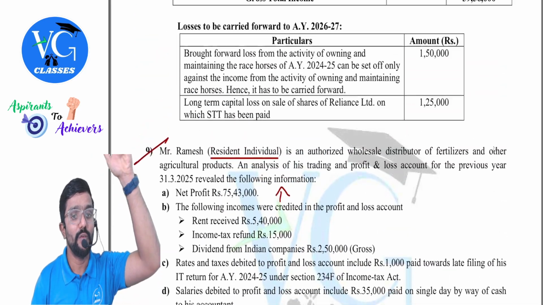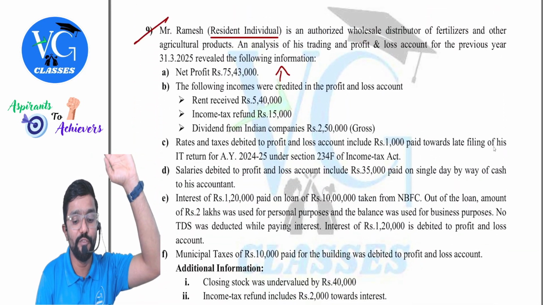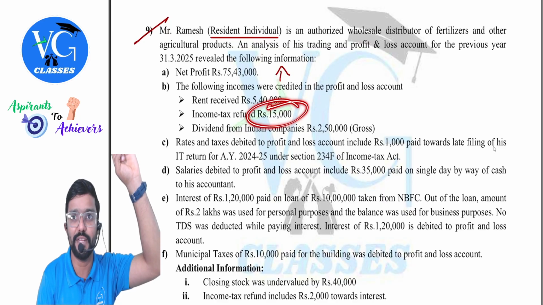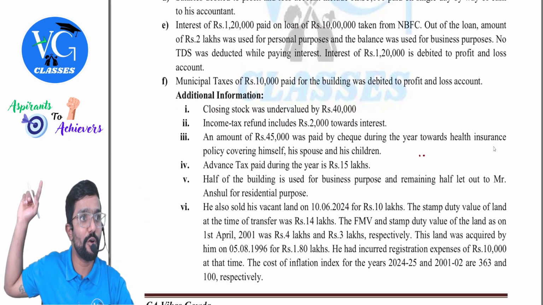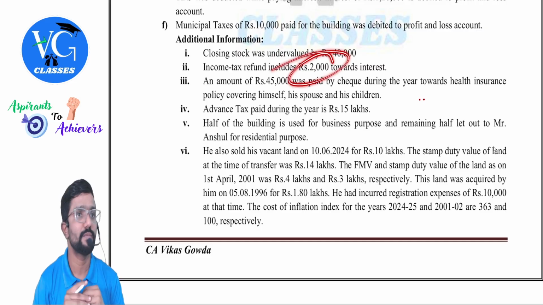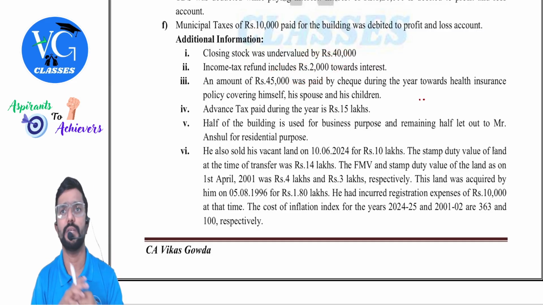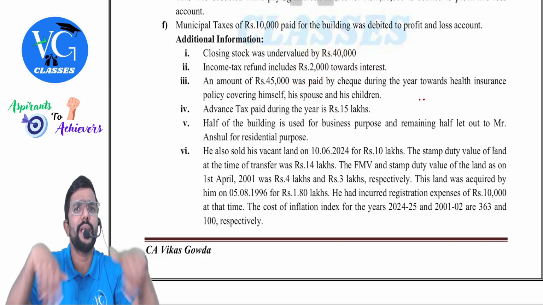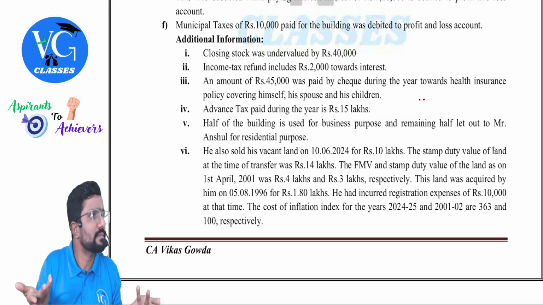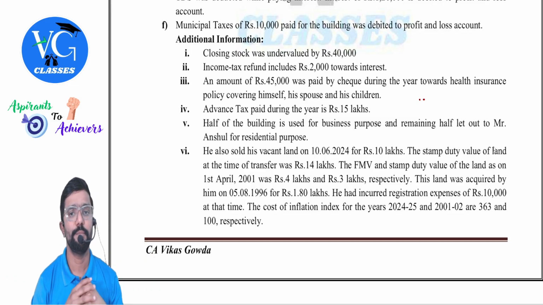Look at the beauty. When you are removing it, you remove the full 15,000 while computing PGBP income. But under the head IFOS, how much will you include? Only 2,000. Not the entire 15,000, only 2,000. The remaining 13,000 is what? What I paid extra, I got it back. Is it my income? No. Principal part is not an income.